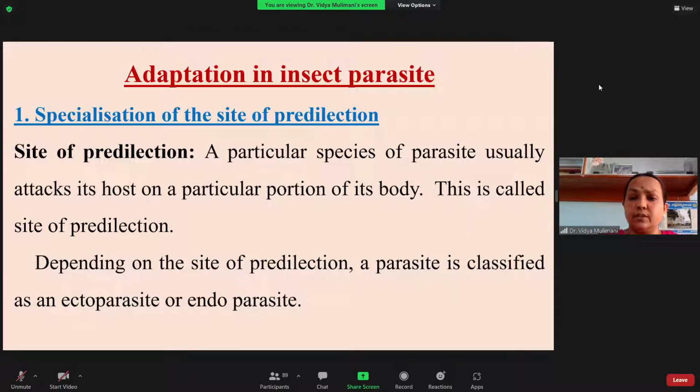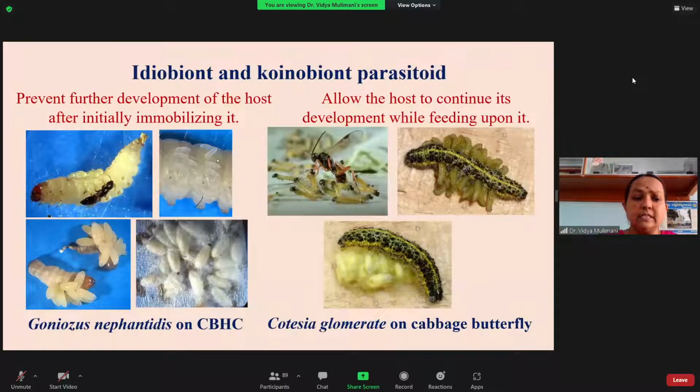It is very specific. So if you want to search for the egg, in the previous picture you can see what it is doing. It is laying eggs only on the abdomen. It is external, but it does not prefer the head because the head is hard. When the egg is hatched and the young ones come out, they will not get anything in the head and the thorax.